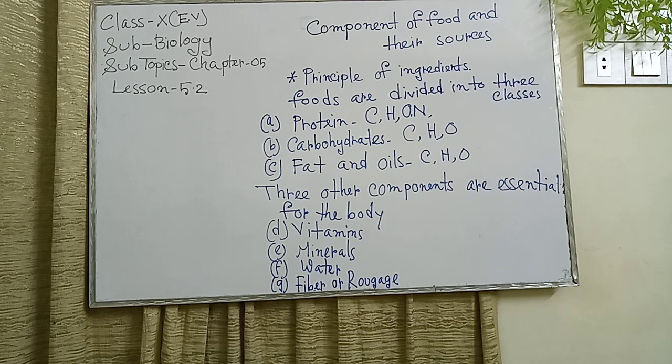I have also explained the main sources of our food: protein, carbohydrates, and fat and oils. Other components are essential for the body. First is vitamins. A very small amount of vitamins is needed for health. Even so, their importance is unlimited. To grow and to remain healthy, vitamins are absolutely necessary.